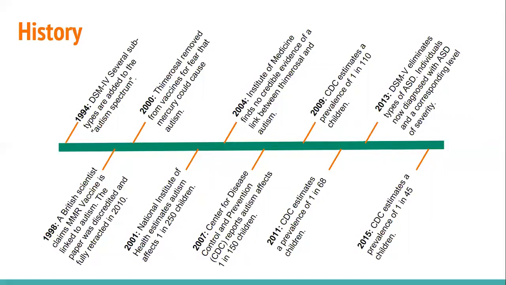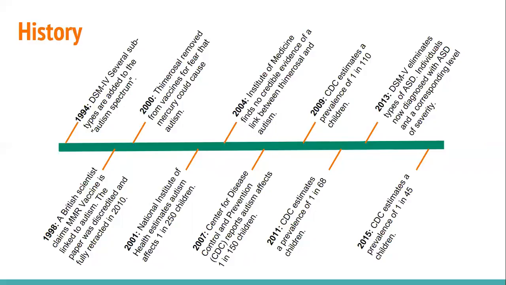Then in 1998, a British scientist claimed that the MMR vaccine was linked to autism. This paper was discredited and fully retracted in 2010, and all of the other authors that were listed in the study retracted all of their names from the article prior to that.